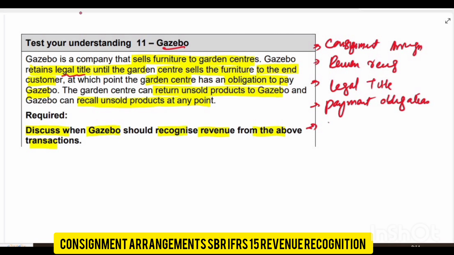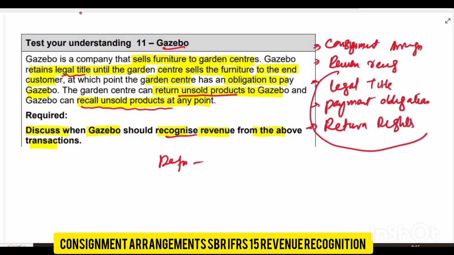And then you can also add return rights. So the garden center can return the unsold product, and then you can also say that G can recall the unsold product at any point. Clear? So in conclusion, you will say that revenue should not be recognized because this is a consignment arrangement. And for why it's a consignment arrangement, you have to write the definition. Then you will also add these three features and show that this is a consignment arrangement, control is not transferred, and at the end you will write that revenue should not be recognized until the garden center sells the product to the end consumer.